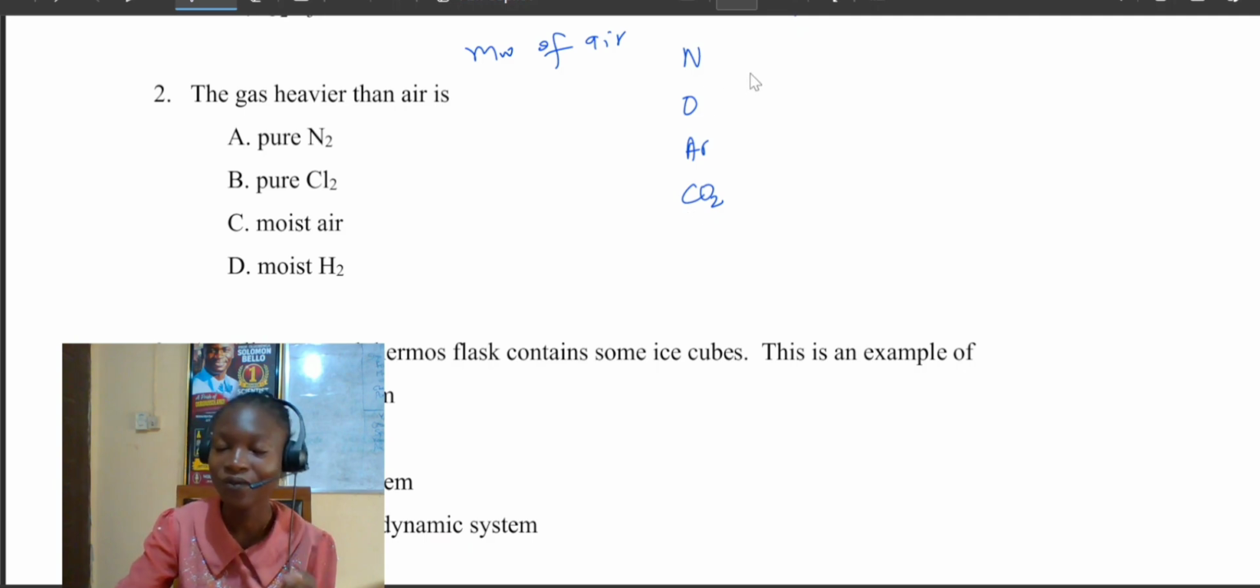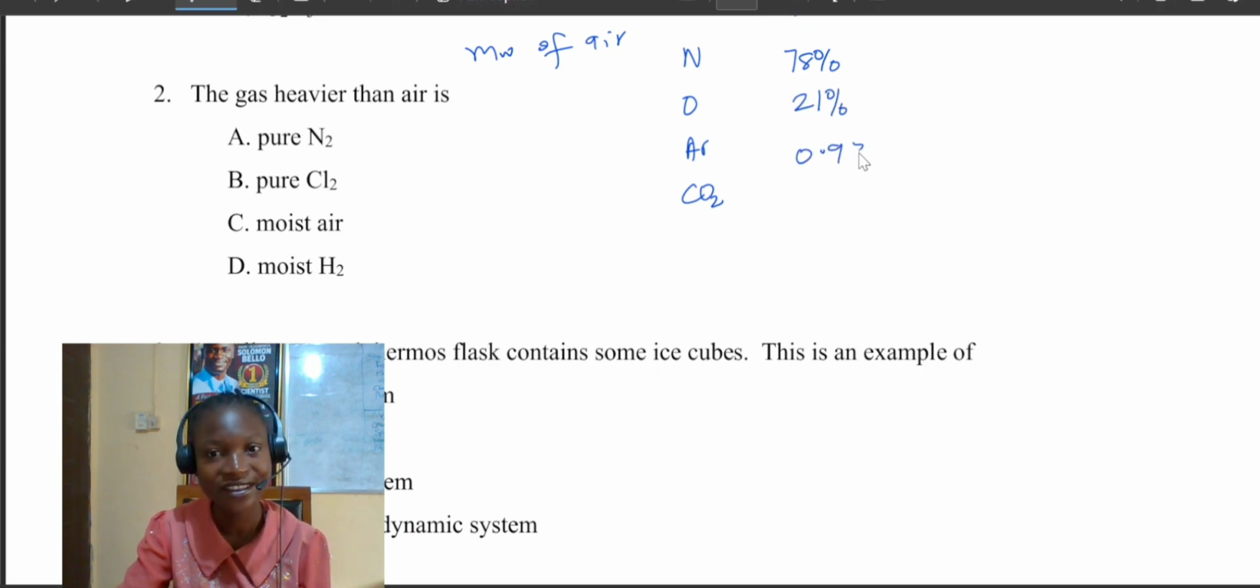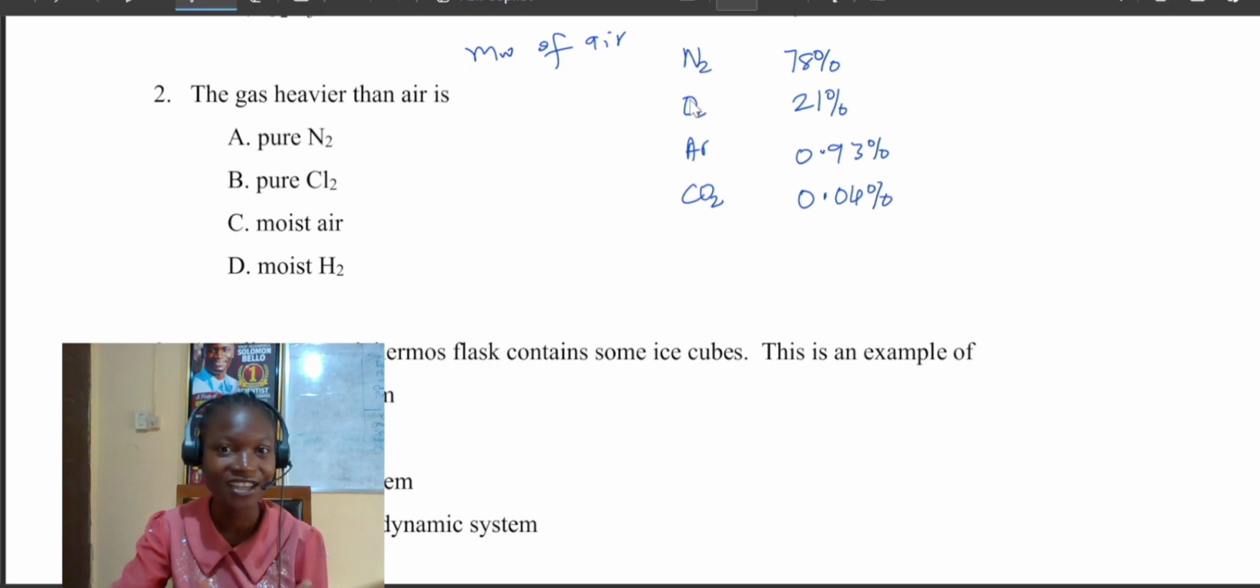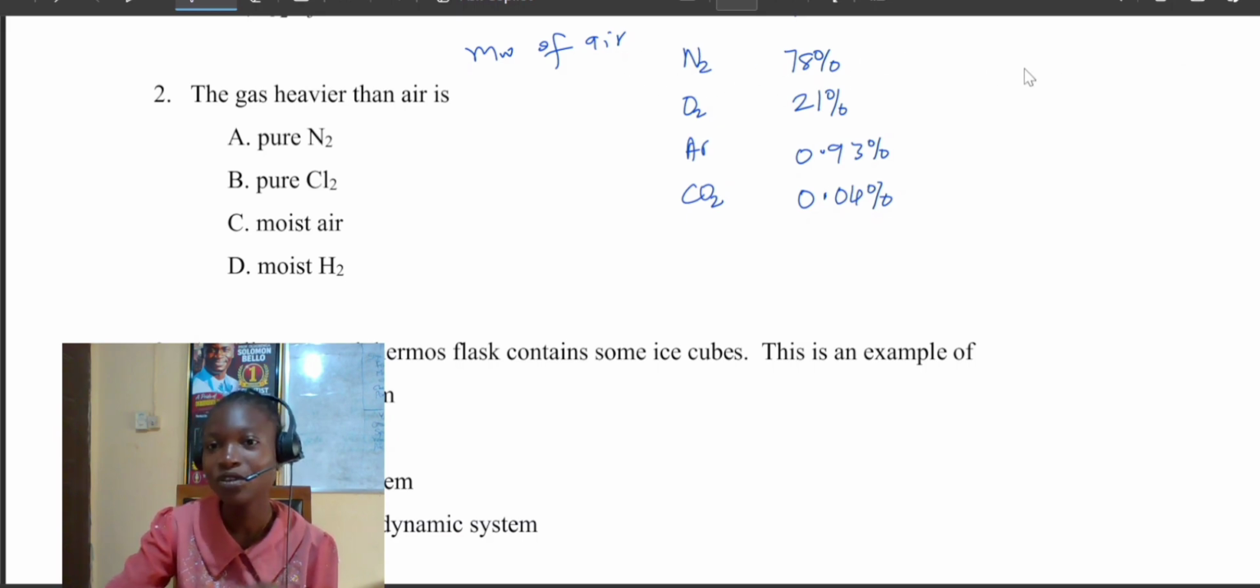Now the percentage of nitrogen in air is 78%. Then oxygen is 21%. Then argon is 0.93%. Then carbon dioxide is 0.04%. Now, are you getting this? What is the molecular weight of nitrogen? Remember, nitrogen is diatomic. So nitrogen is 14, right? Since we have N2, that will be 2 times 14. So the molecular weight of nitrogen will be 28. This was the percentage composition.